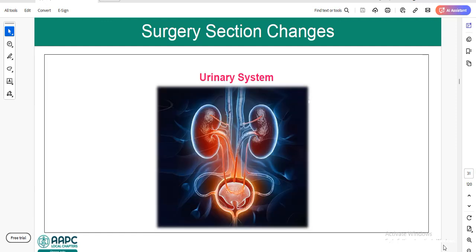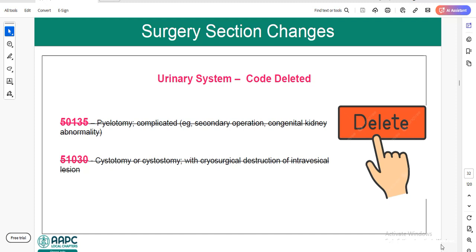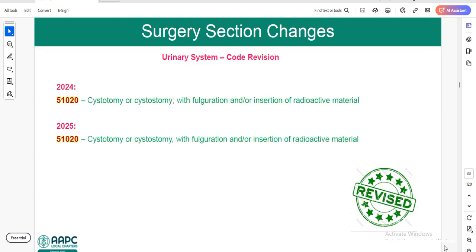Next we will see urinary system guidelines or updates. In the urinary system, 2 codes are deleted, 50135 and 51030. And we have one code revision here in 2024.